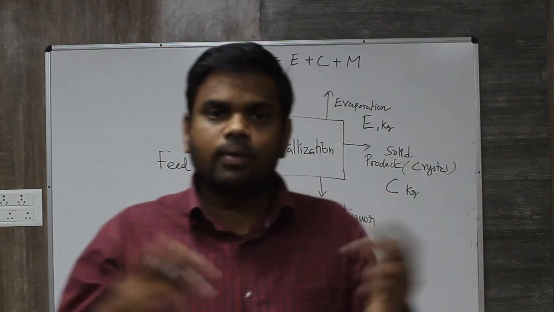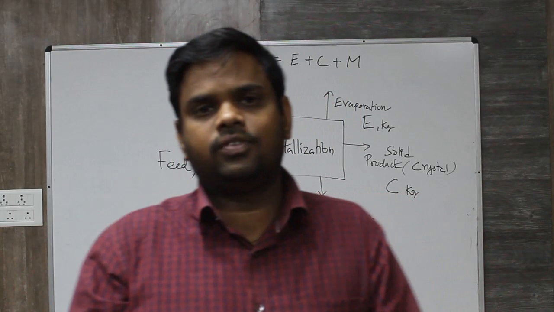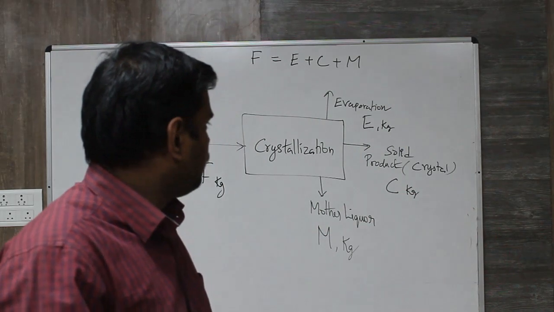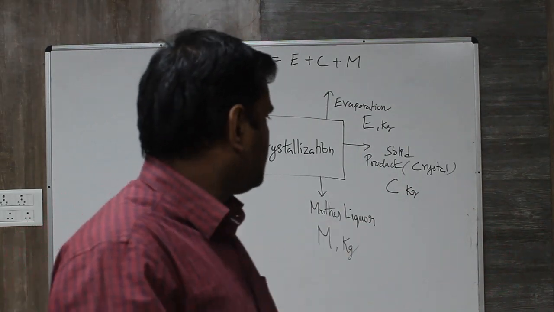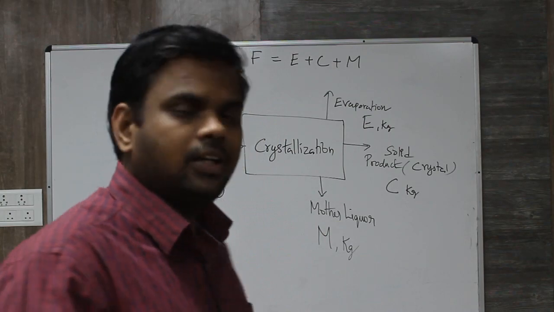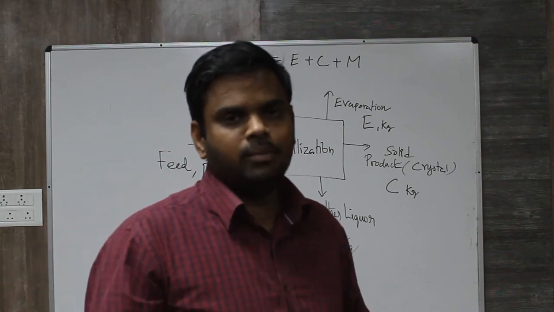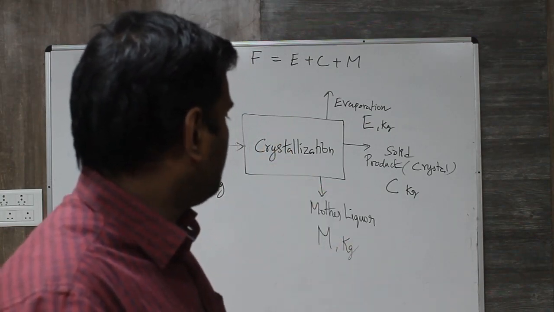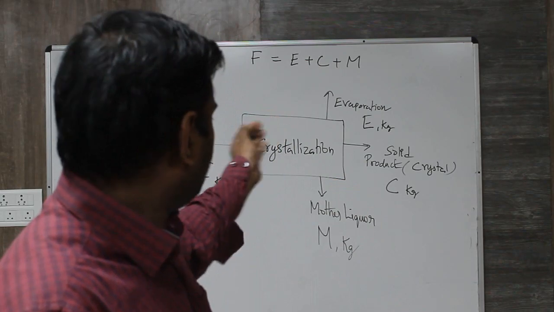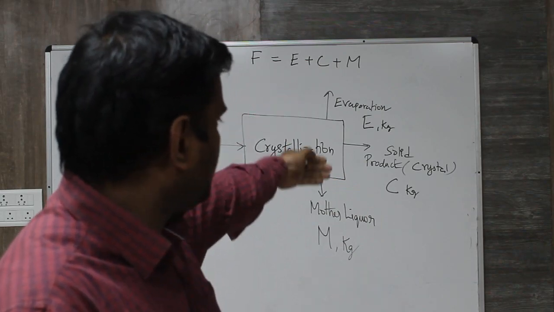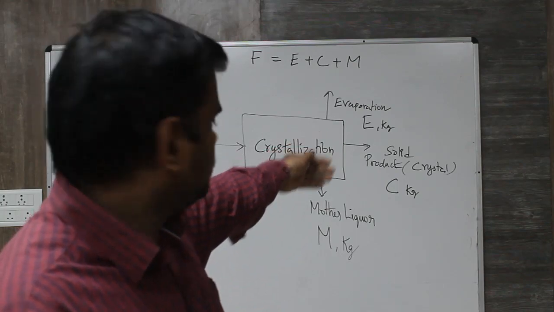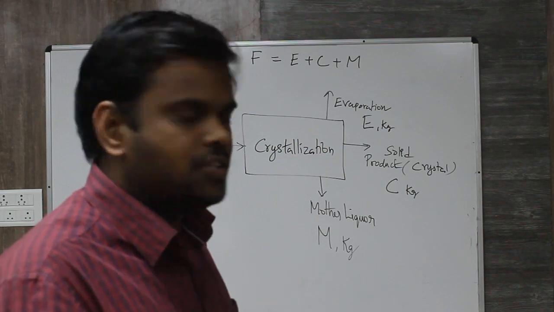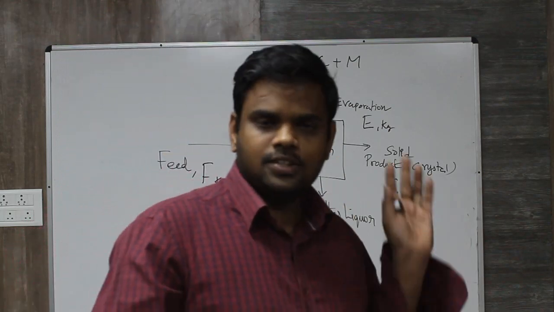This is called the overall material balance. The overall material balance for the system is F equal to E plus C plus M. E is the kg of evaporated substance, C is the crystal amount, and M is the mother liquor in kg. Say, for example, 100 kg is entering, 20 is E, 50 is C. 20 plus 50 is 70. So what should be the mother liquor amount? 100 minus 70 is 30 kg. So 30 is the mother liquor amount.